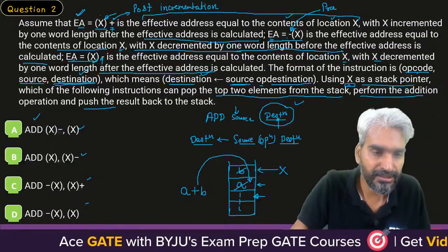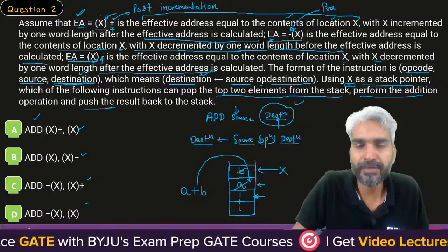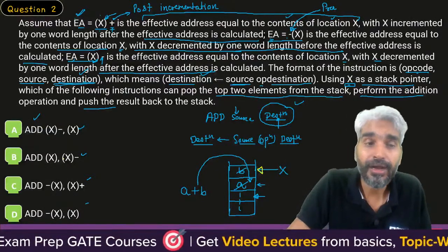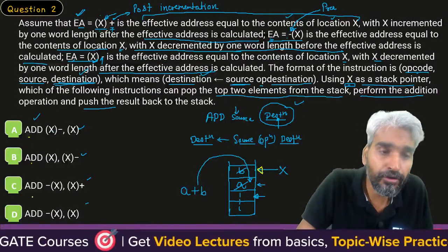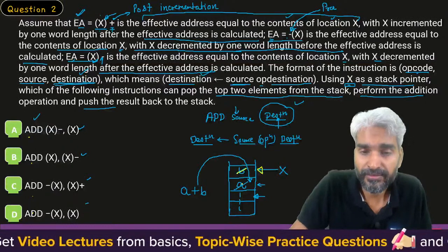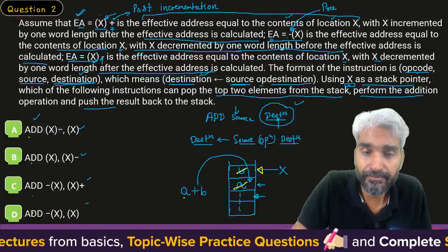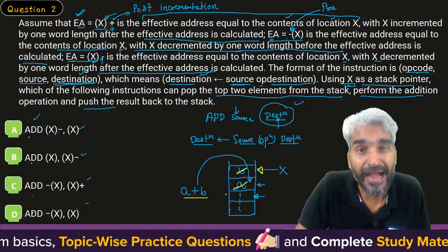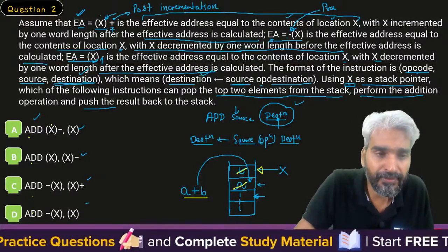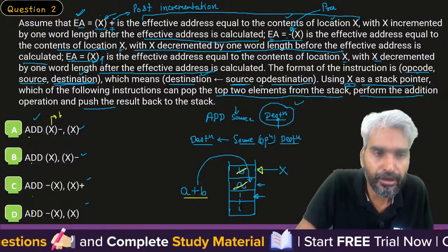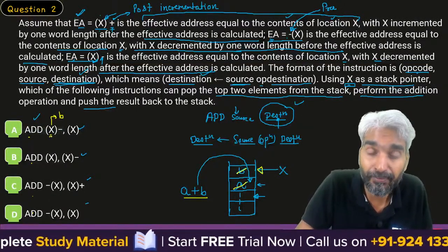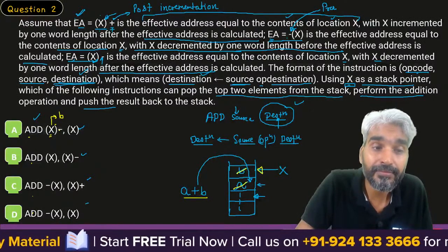Now let's look at this particular concept. Okay sir, X is at this point. Now I need to check which of the following can perform this task, that is pop the second element, pop the first element, then perform the operation and push the result back into the stack. Sir, what will happen with respect to this? We will pop B because the effective address will be based on the value of X, which is the stack pointer. After that we will decrement.